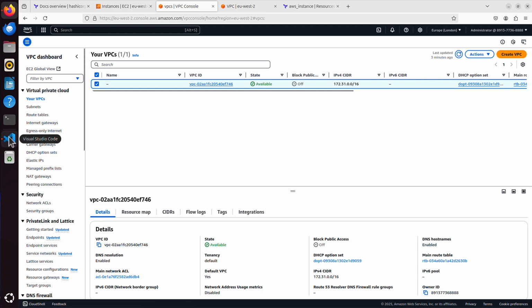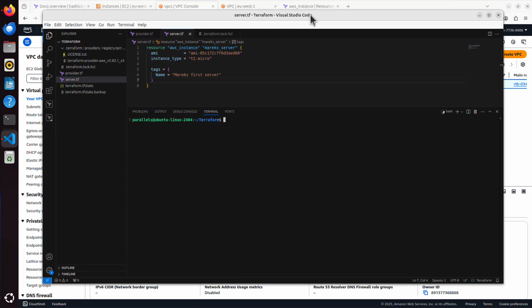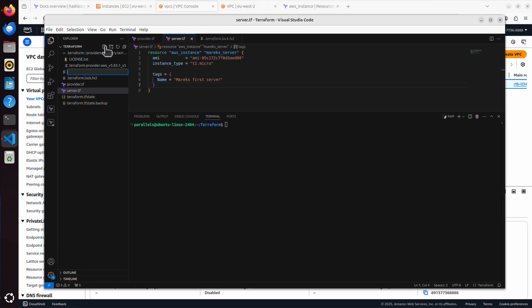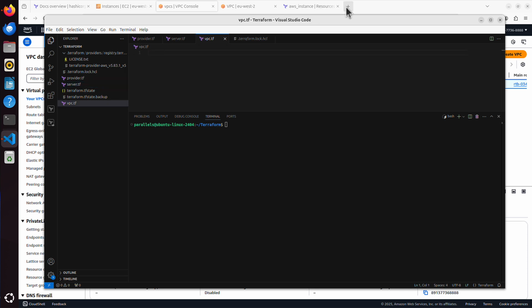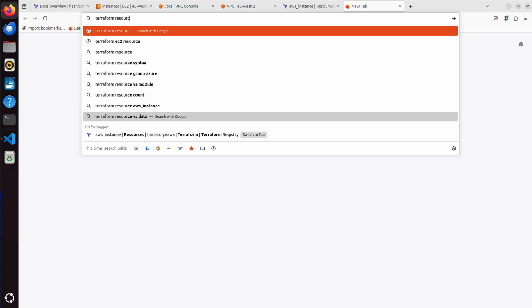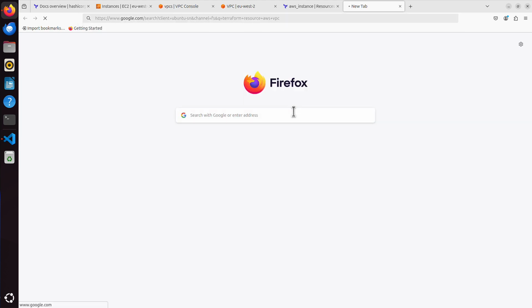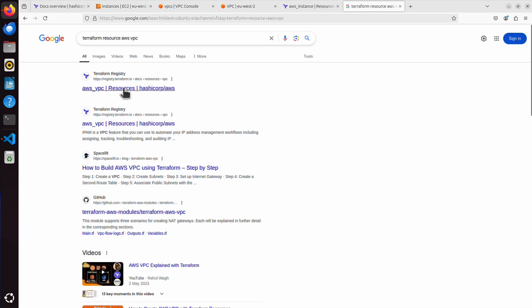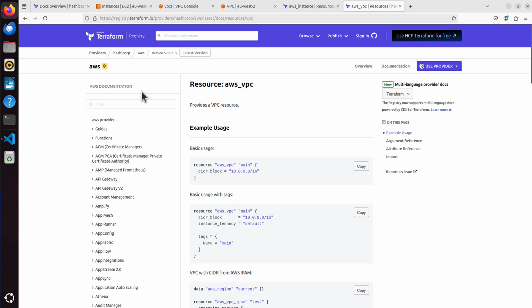So I go back to my Terraform. I will create maybe a new file. I will call it vpc.tf. And now we can Google how to create it. I will Google Terraform resource AWS VPC, Virtual Private Cloud. And the first one at the top is the one that I need. And we've got some examples. I could use this one, but I can see the second one has a name also, so that's something that's already included. So maybe I will use this.